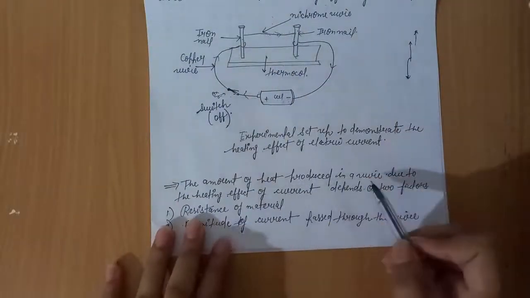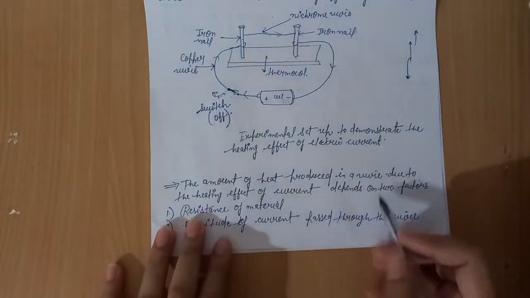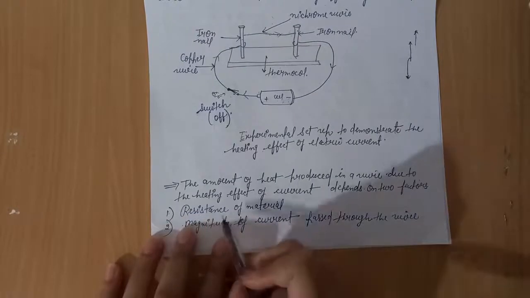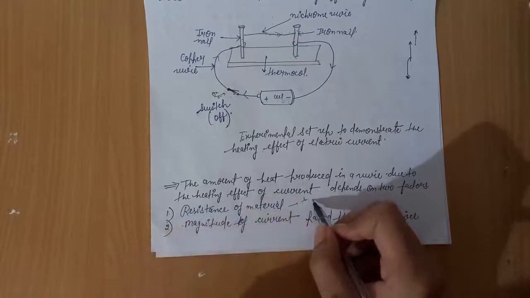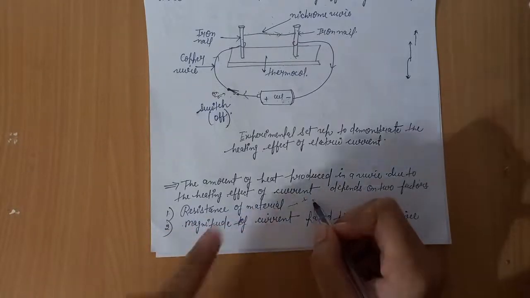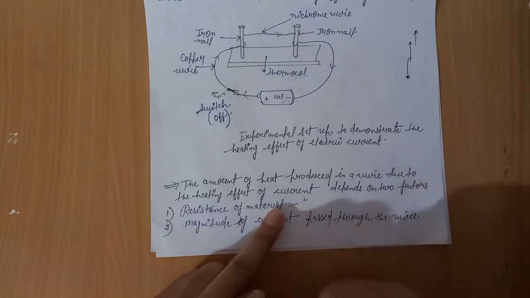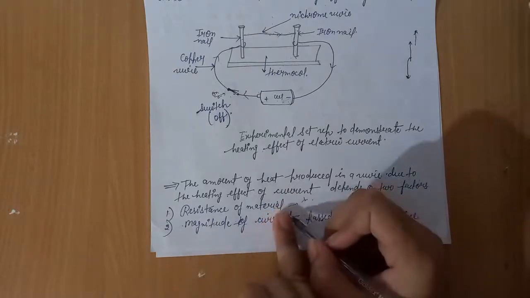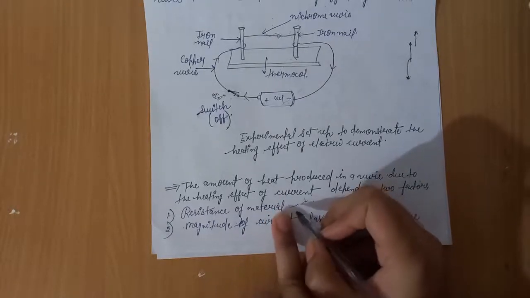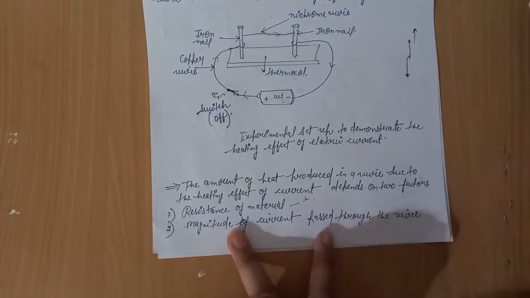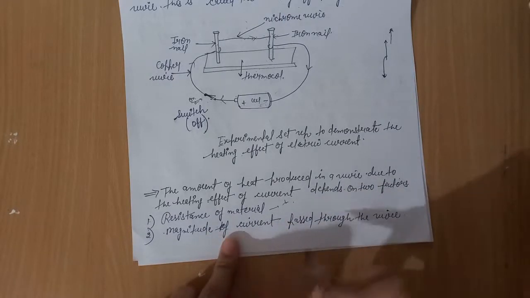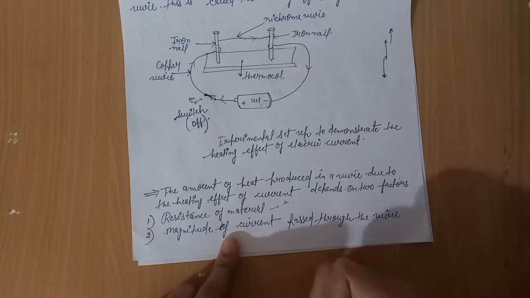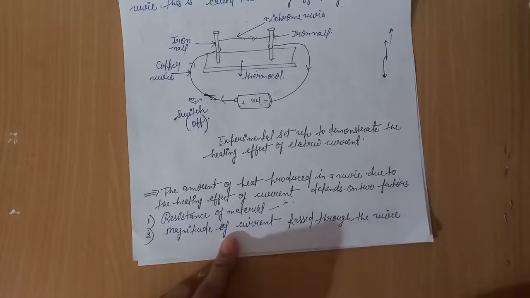The amount of heat produced in a wire due to the heating effect of current depends on two factors. First is the resistance of the material. If the resistance of the material is higher, the amount of heat energy produced by the wire is higher, and if the resistance of the material is lower, the amount of heat produced by the wire is also lower. Next is the magnitude of current passed through the wire. If the magnitude of current passed through the wire is higher, the amount of heat produced by the wire is also higher.